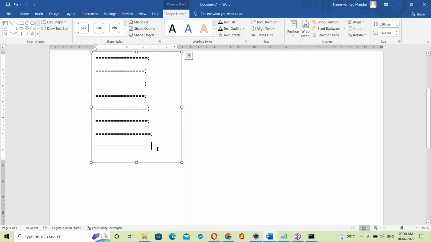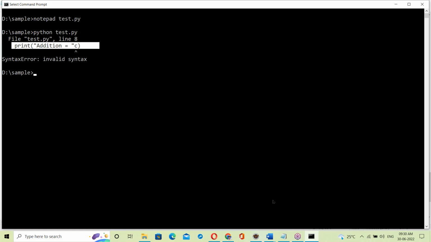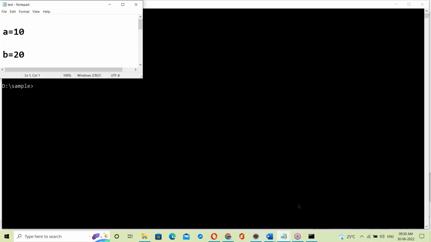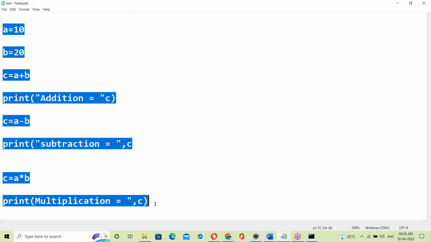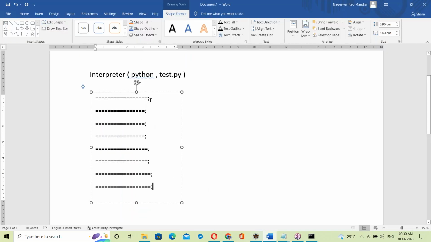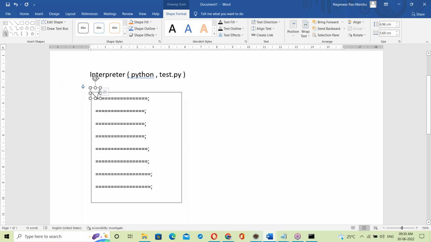So this is a Python script, just like our script. Imagine these statements here. How is the interpreter working? First statement A equal to 10, next B equal to 20, next C equal to A plus B, print C, C equal to A minus B, print C, C equal to A into B, print C. That's it. Now the interpreter checks the first statement.